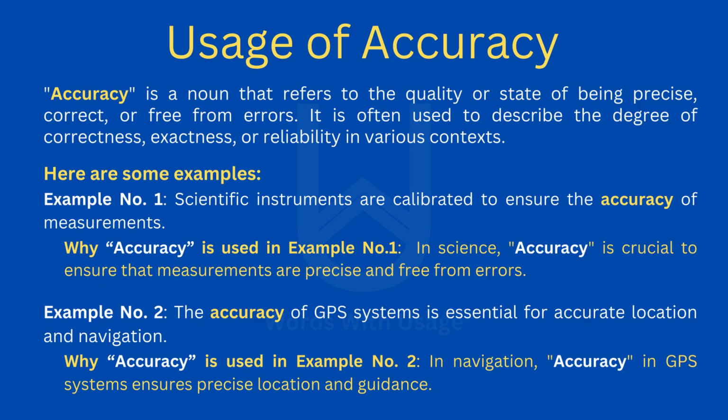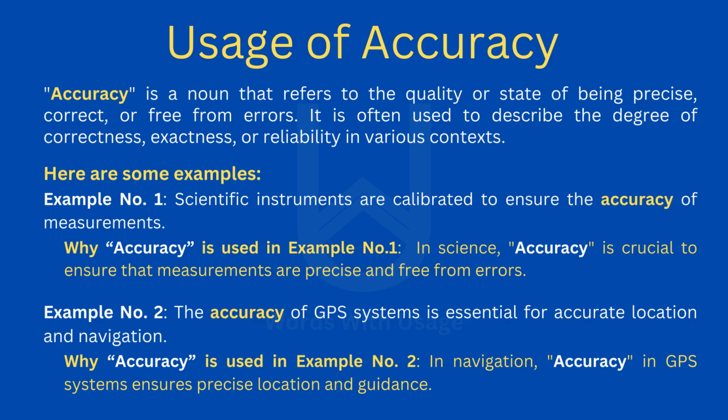Here are some examples. Example number 1. Scientific instruments are calibrated to ensure the accuracy of measurements. Why accuracy is used in example number 1. In science, accuracy is crucial to ensure that measurements are precise and free from errors.